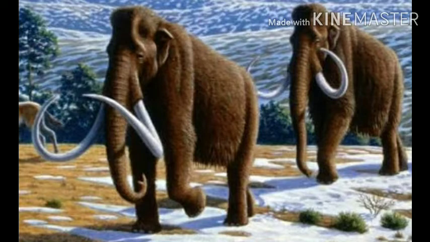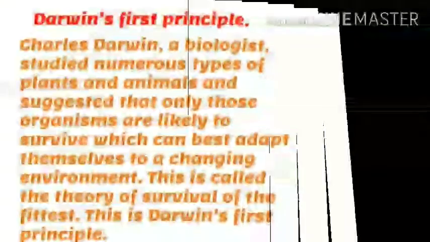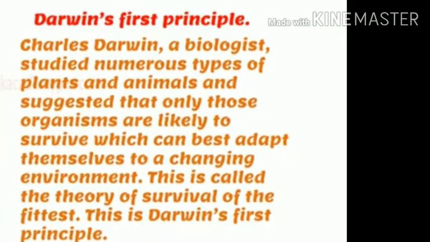Now students, let's understand Darwin's theory of evolution. Charles Darwin was the first biologist who put forward the theory of evolution. Now, let's understand Darwin's first principle. Charles Darwin, a biologist, studied numerous types of plants and animals.